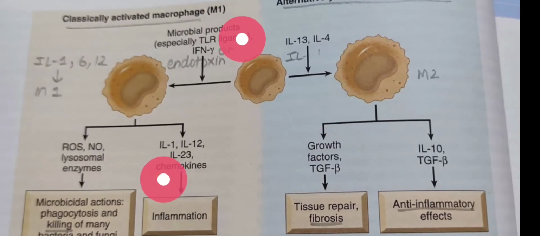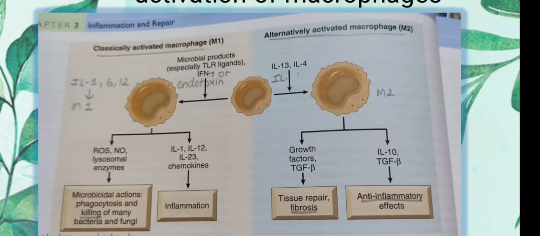In classical activation, the toll-like receptor ligands and interferon gamma or any endotoxin will produce M1 macrophages, which produce reactive oxygen species, nitric oxide and lysosomal enzymes, responsible for the killing of many bacteria and fungi. All those free radicals, nitric oxide and lysosomal enzymes are involved in the killing, and the chemokines and interleukins 1, 12 and 23 will produce inflammation.